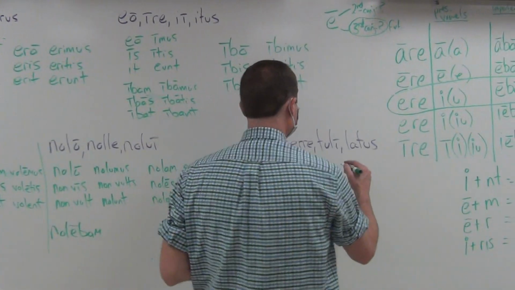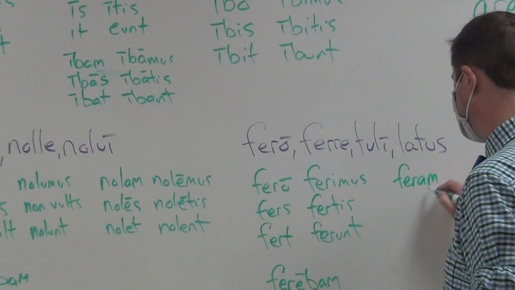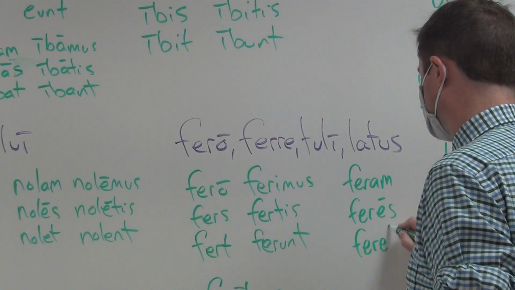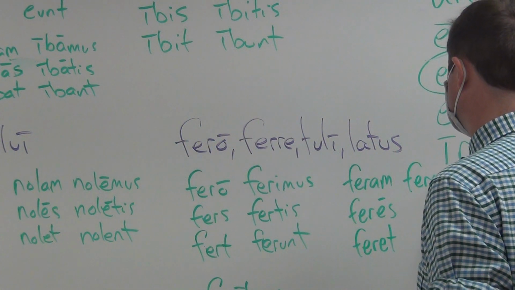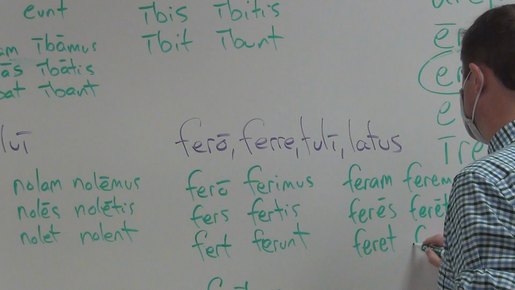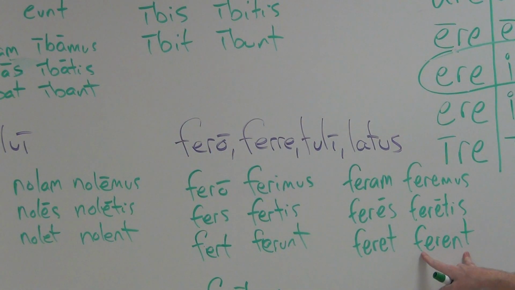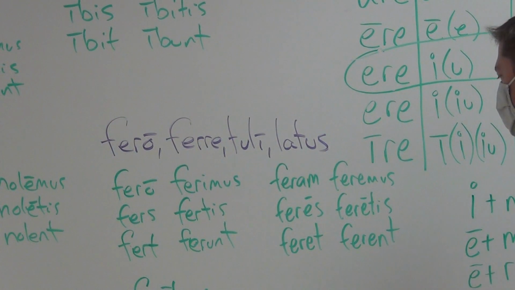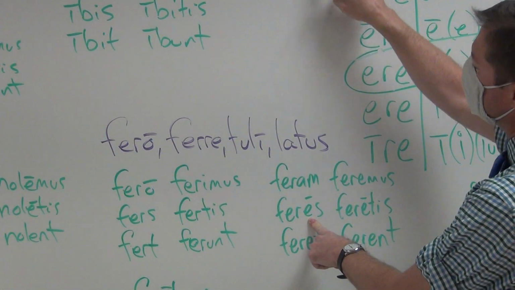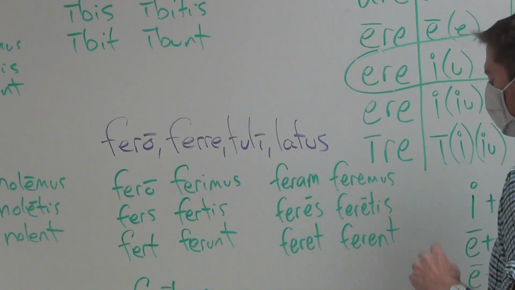So again, it would be for I will bring, you will bring, he will bring: feram, feres, feret, feremus, feretis, and ferent. That's your fourth item. F-E-R-E-N-T, ferent. They will carry. Long E, ask the question. It's not third, but it's wannabe third.